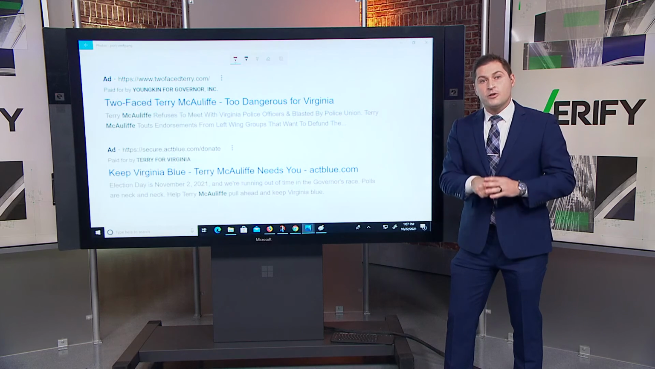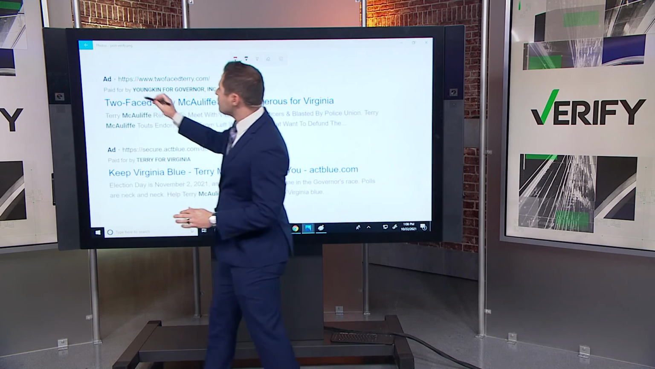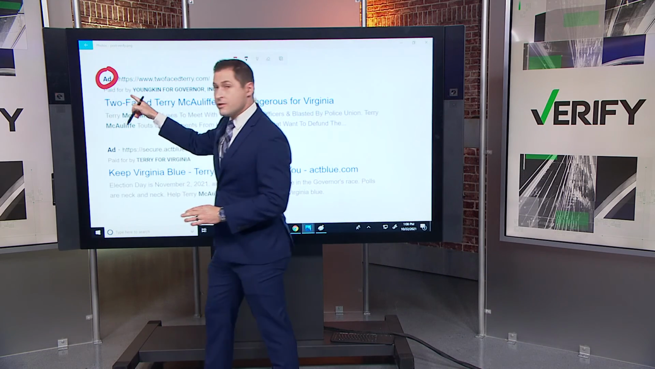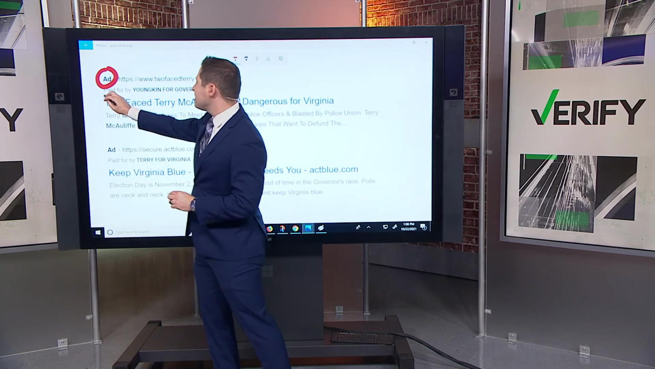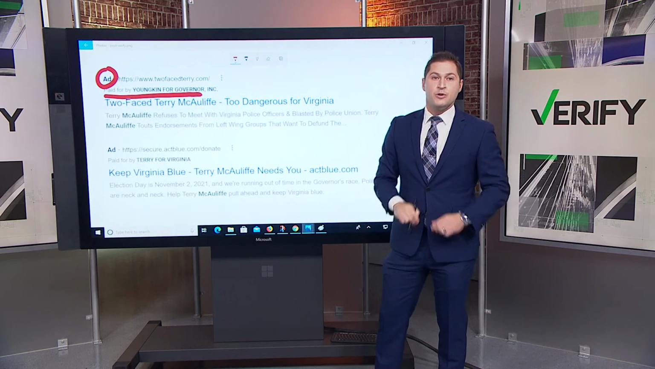Meanwhile, we should note that there are two really easy ways to spot a political ad on Google. First off, pay attention to the left corner where you're going to see in bold letters the word "ad." Second, pay attention to this line right here. All political ads must say exactly who's paying for the ad.